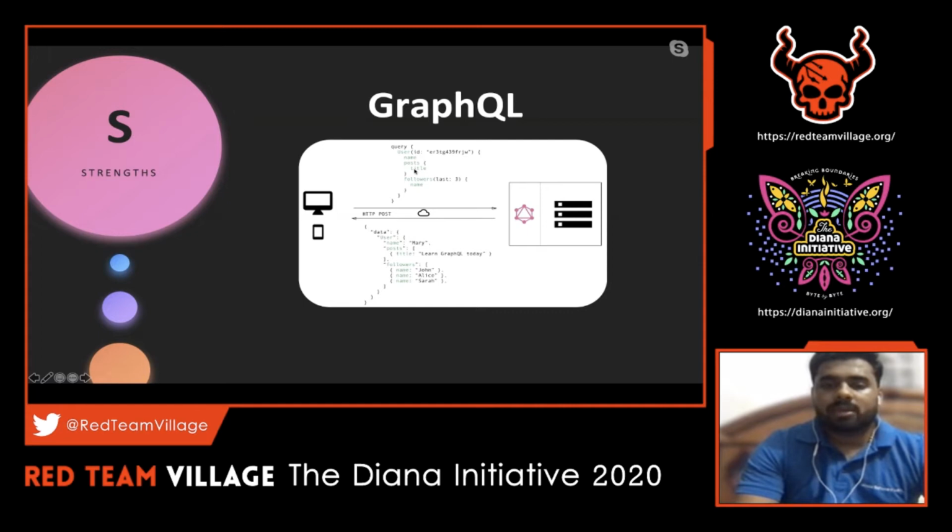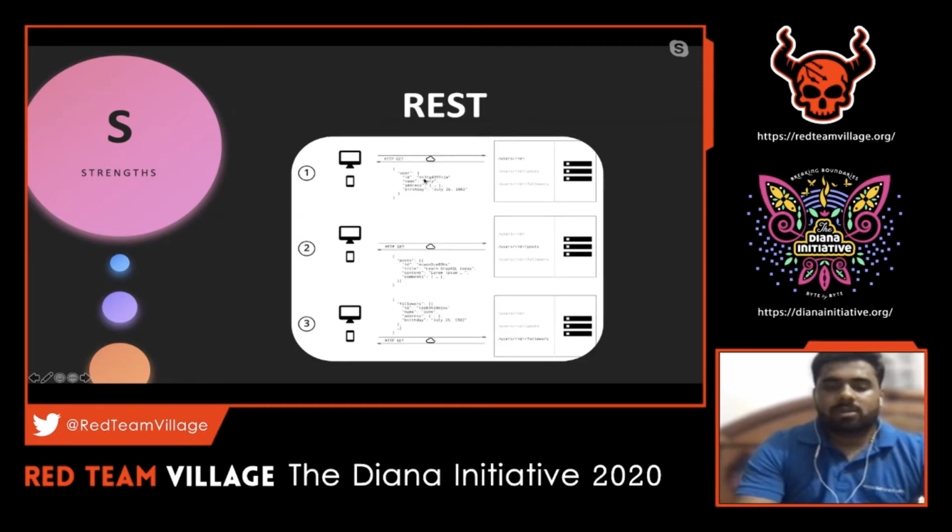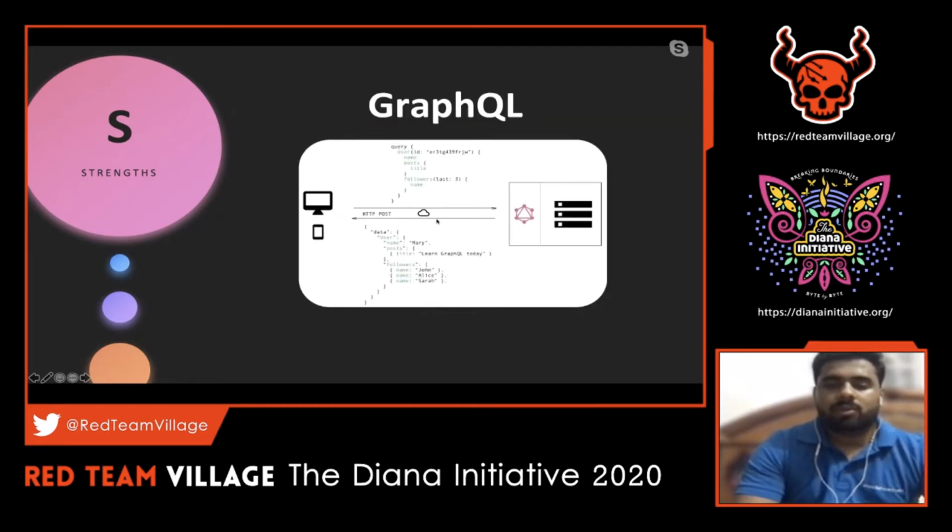So I wanted to pull out the title of that particular post, and then followers, how many followers there are with respect to that particular post. These 3 API calls are converted into one GraphQL query, and the process has been done. So this is one typical case wherein GraphQL is very helpful nowadays, because there are cases where, rather than invoking multiple API calls to perform a task, we can stick with one GraphQL call.